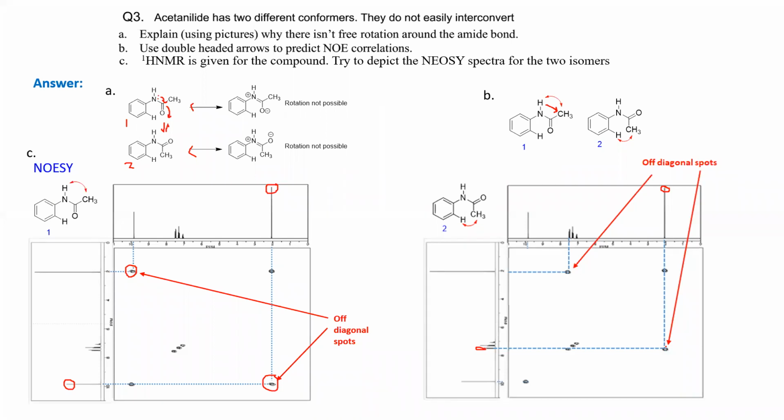So they will give the off diagonal spot here. And if you do the reverse, you will get another off diagonal spot here. That too indicates that you have the interaction between these two. And as usual, you have diagonal spots from the same proton. So these two will be your NOESY spectra of the two different isomers.